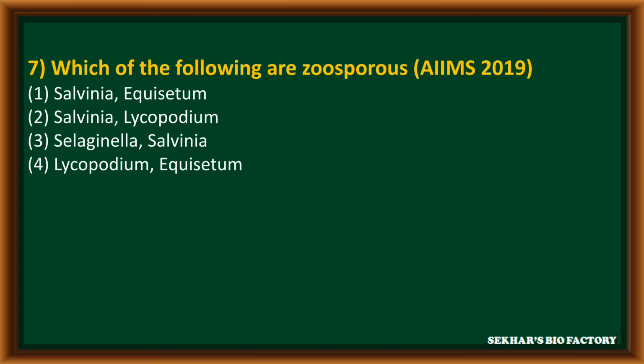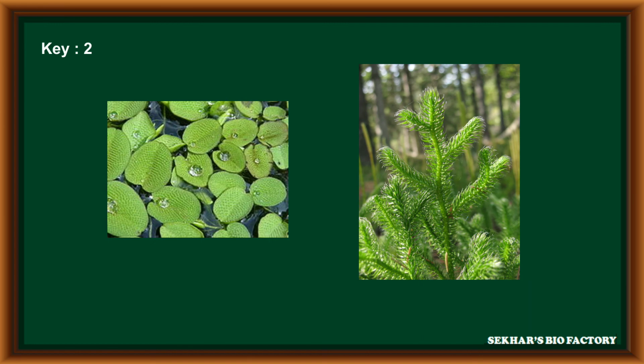Question number 7 from AIIMS 2019. Which of the following are zoospores? Option 1, Salvinia, Equisetum. Option 2, Salvinia, Lycopodium. Option 3, Selaginella, Salvinia. Option 4, Lycopodium, Equisetum. The correct answer is the second option, Salvinia and Lycopodium. These are zoospores in nature.